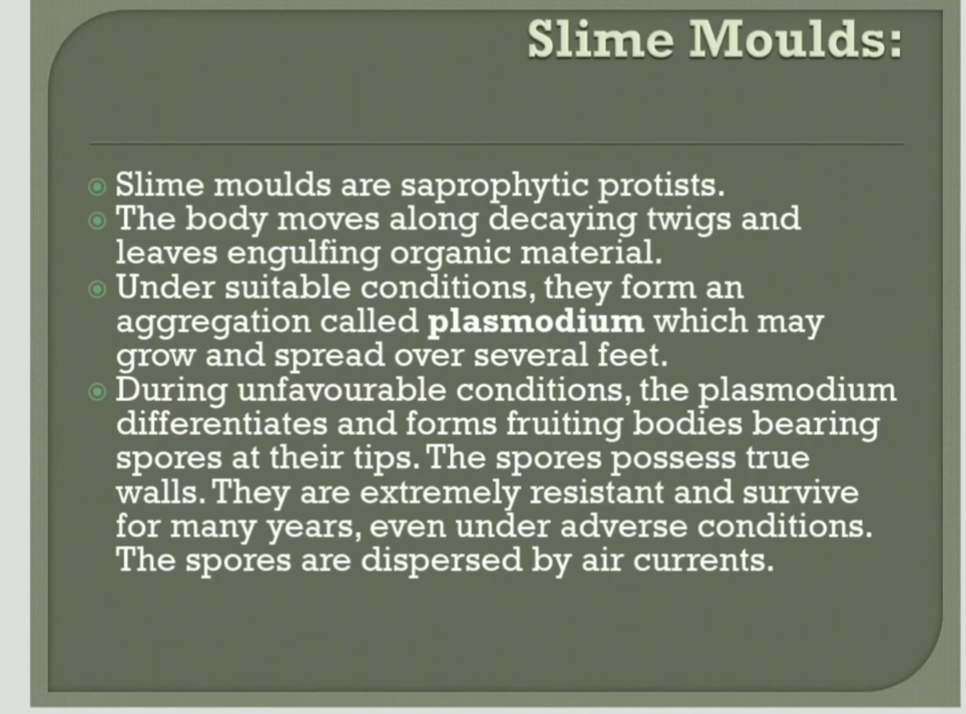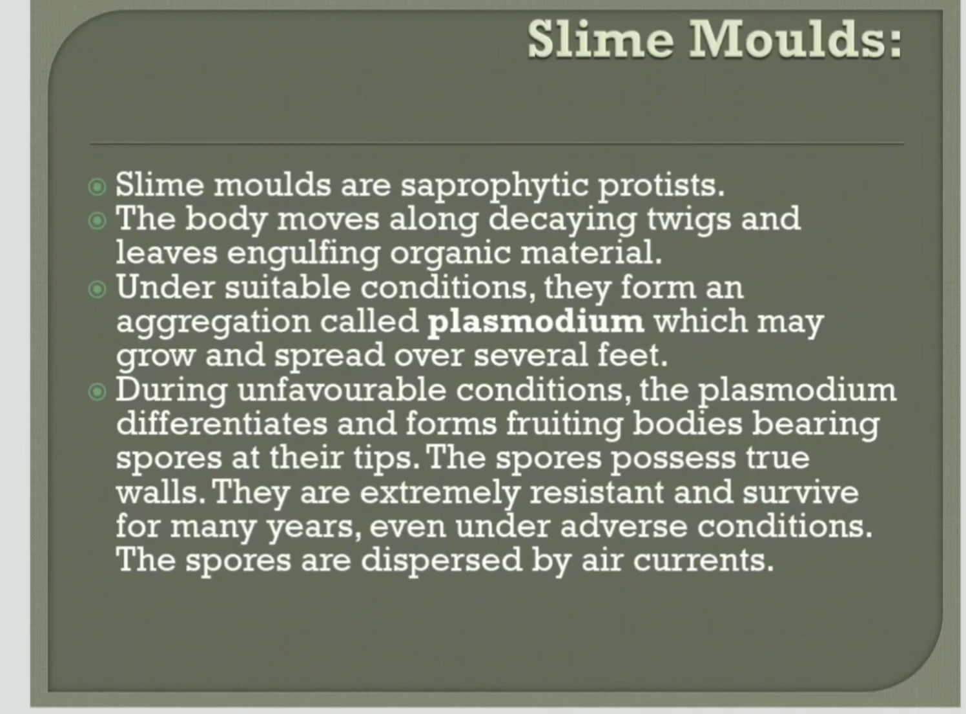And these are saprophytes. They depend upon dead organic matter, and these organisms are scavengers. During favorable conditions, they produce the plasmodium. So this is about the slime molds. Next, coming to the next one, that is another type, the protozoans.